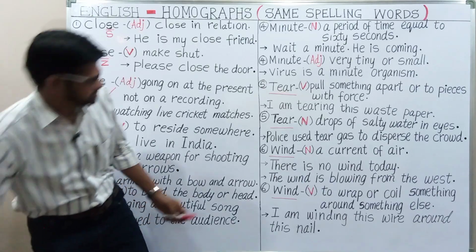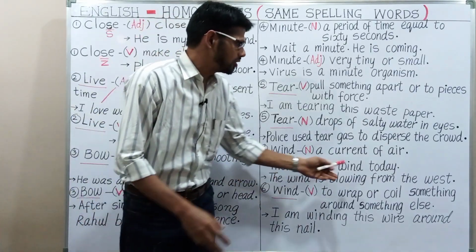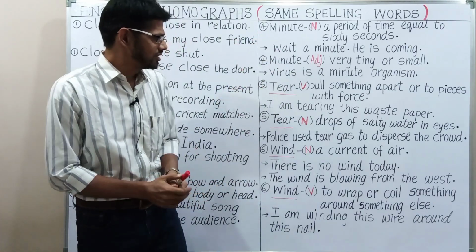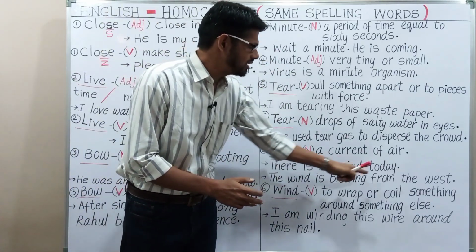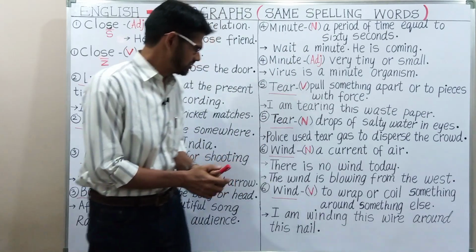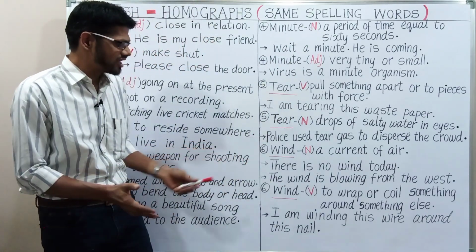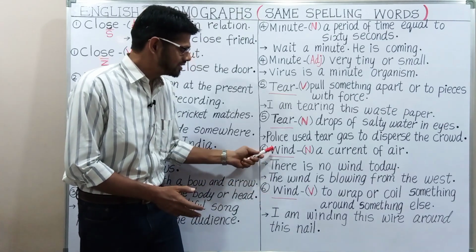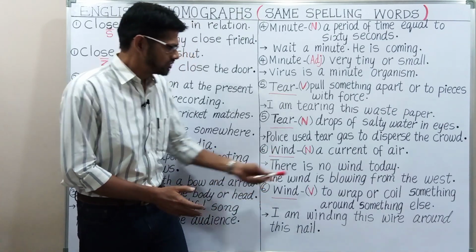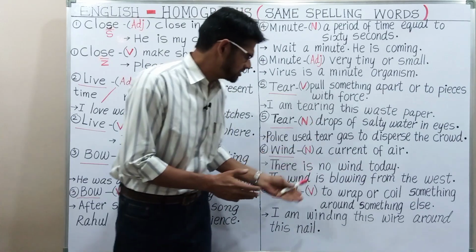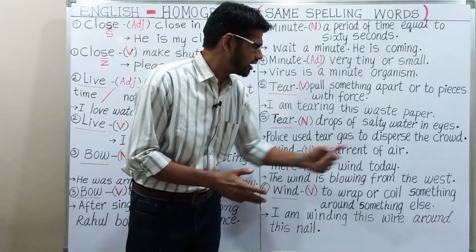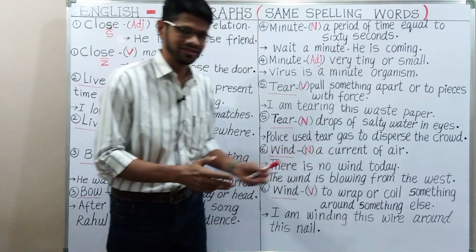And next one, the wind is blowing from the west. So these are the examples. Next one is the last one, wind. W-I-N-D. This is wind, to wrap or coil something around something else.